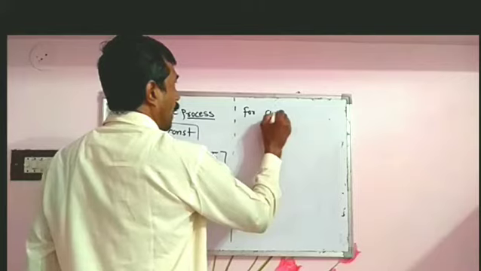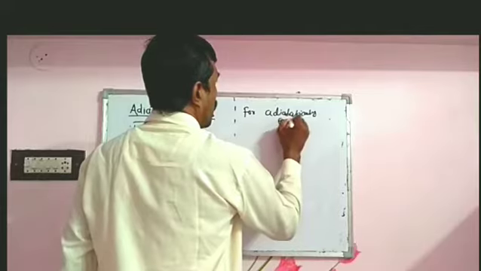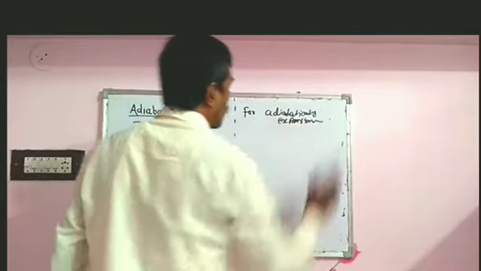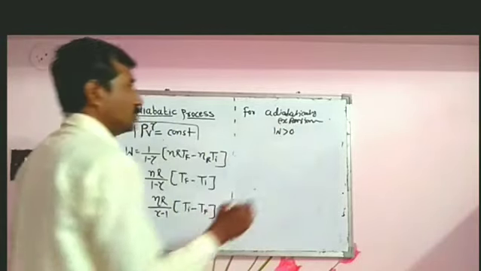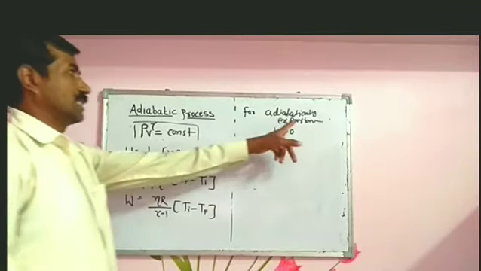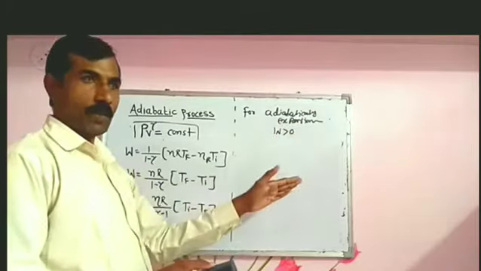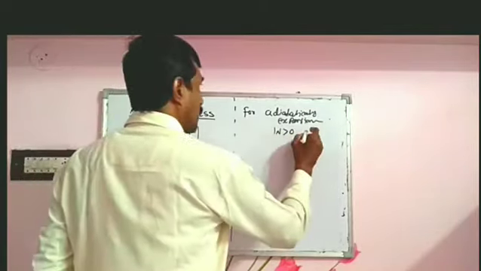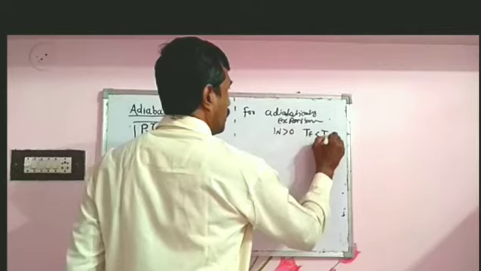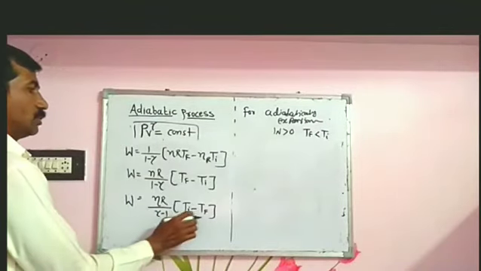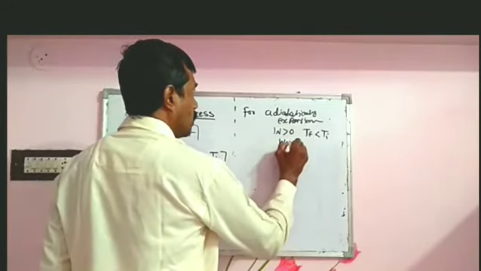For adiabatic expansion, W is greater than 0, which means work is done by the system, and Tf is less than Ti, that is work is positive.